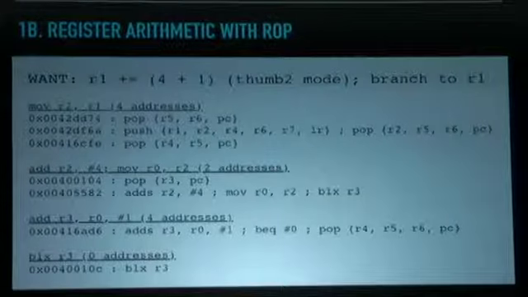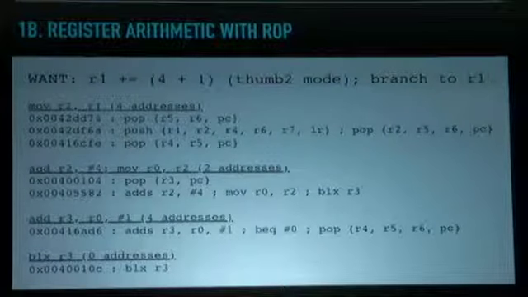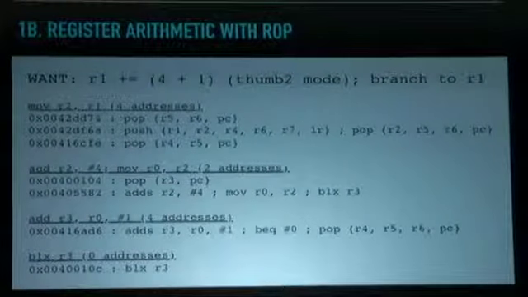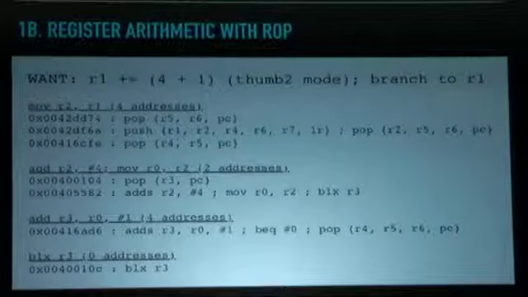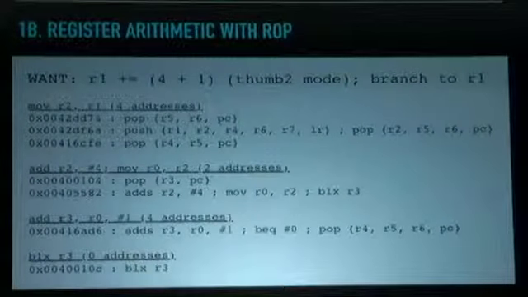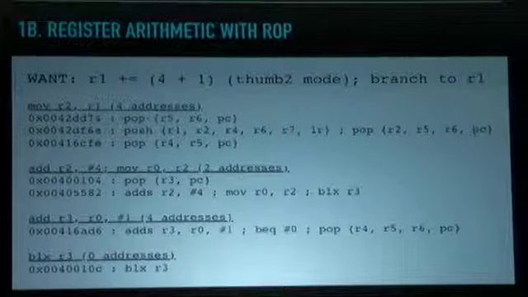So just to go over this in a little more detail, as I said, we want to take R1, add 4 to it, and increment it, and then branch to it. And this system image is around 10K, so it was kind of a question for me if there would be enough gadgets, but unsurprisingly, there are enough gadgets. But as always, the way we get there isn't always straightforward.